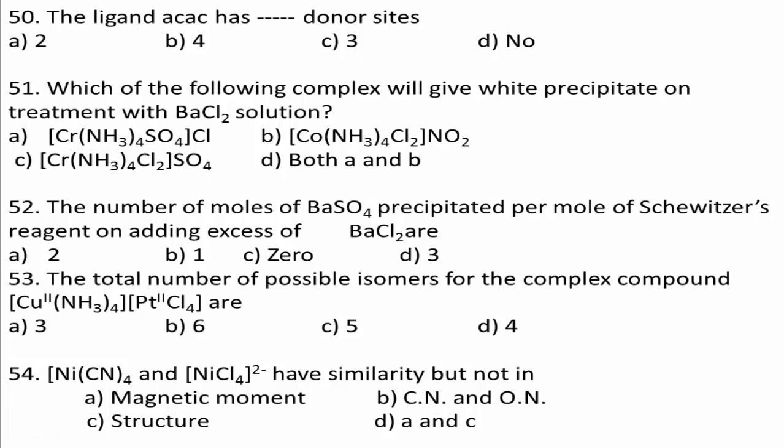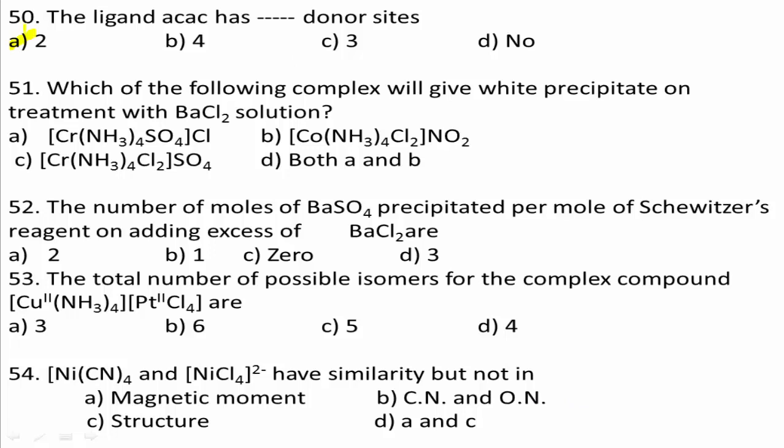Next question number 50. The ligand acac has how many donor sites? Option A 2, option B 4, option C 3 and option D none. Yes, acac means acetylacetone, an anionic bidentate ligand that coordinates metal ions through 2 oxygen atoms. Therefore, the correct answer for this question is 2, that is option A. Option A is the right answer.